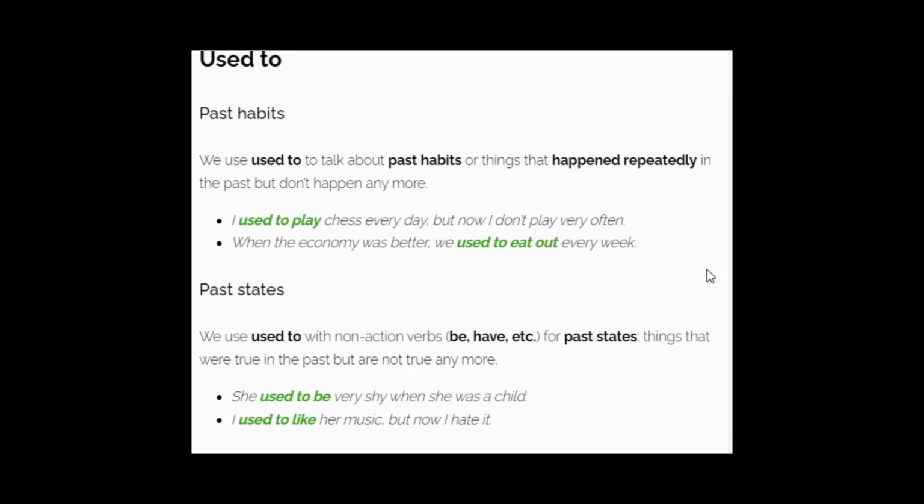They used to go out to have food when their economy was good, when their economy was better. At that time they used to eat out every week.